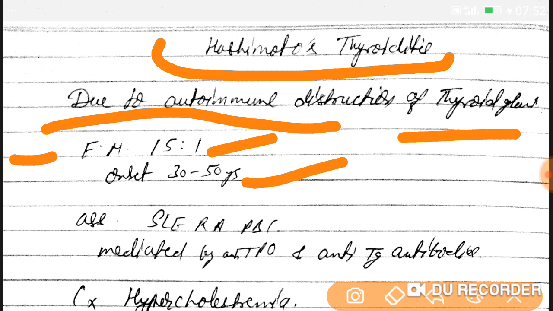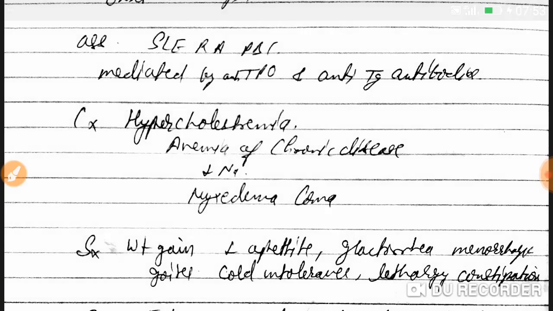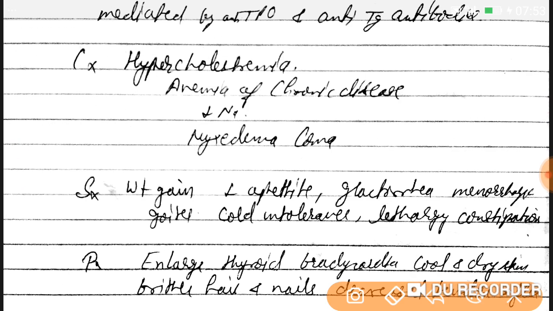It is mainly associated with autoimmune diseases like SLE, systemic lupus erythematosus, rheumatoid arthritis, primary biliary cirrhosis, psoriatic arthritis, ankylosing spondylitis. Such autoimmune disorders are associated with Hashimoto's thyroiditis. And we need to look at the antibodies associated with it, like anti-TPO, thyroid peroxidase antibodies, and anti-TG, thyroglobulin antibodies, to diagnose Hashimoto's.